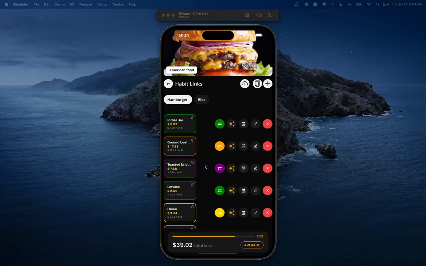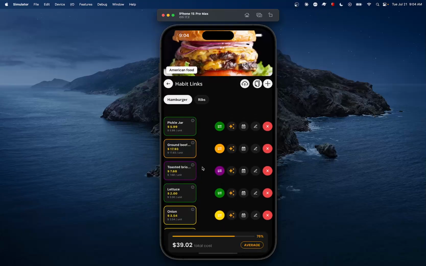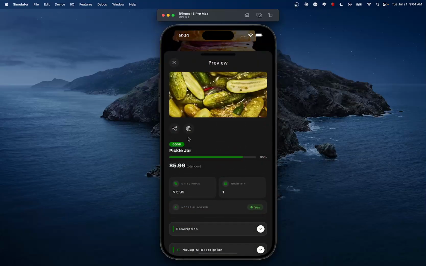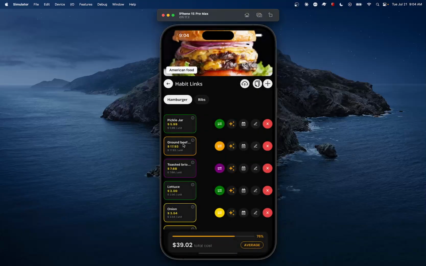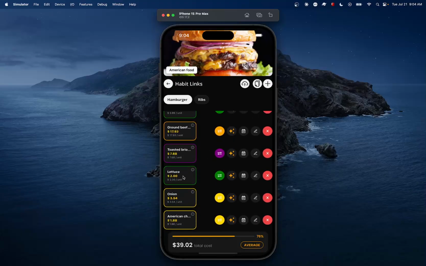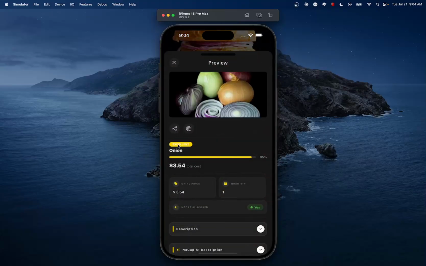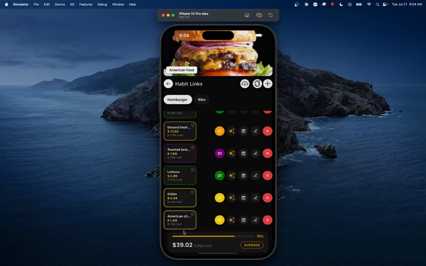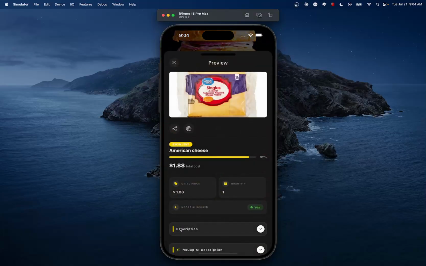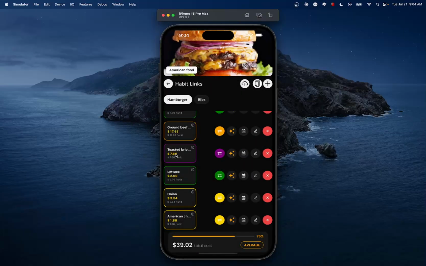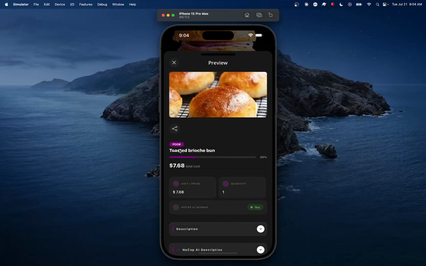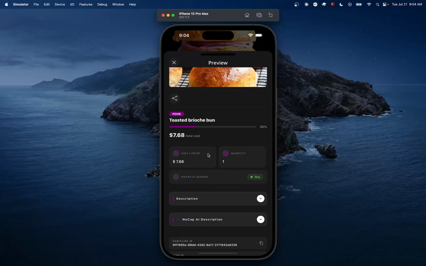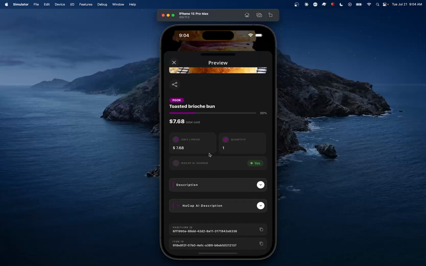We can see here that some items are showing quite a good score. Like this one is good, this one is excellent, this one here is excellent as well, and this one is excellent, but this one here says it is poor. So basically, the AI scored this item and found out that it is poor.